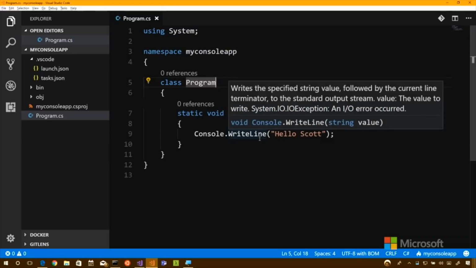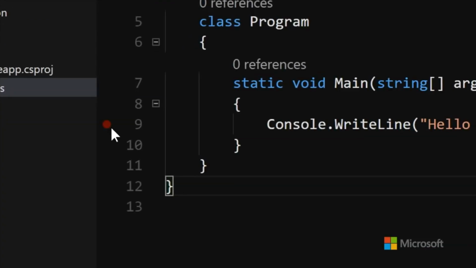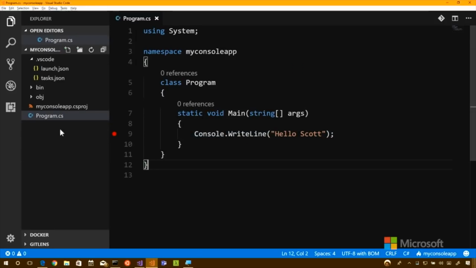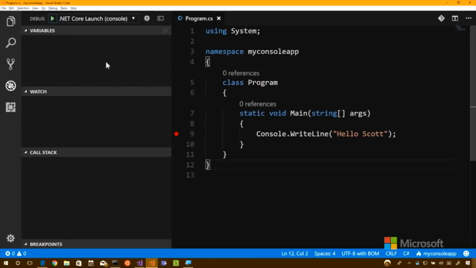I'd like to do something a little bit more sophisticated than that, wouldn't I? So I'm just going to move the mouse over in the left here, and you see this red dot. That's a breakpoint. I'm going to click on it, make a breakpoint right here, and then I'm going to click on the little bug. Well, that's pretty intuitive, actually. I think so, because there's going to be bugs. I know that for a fact.